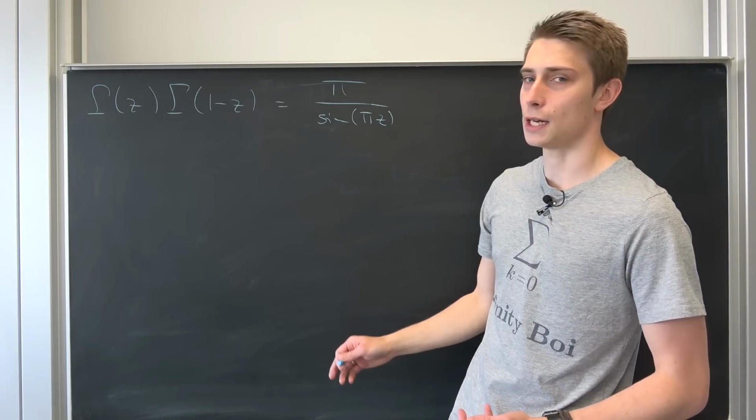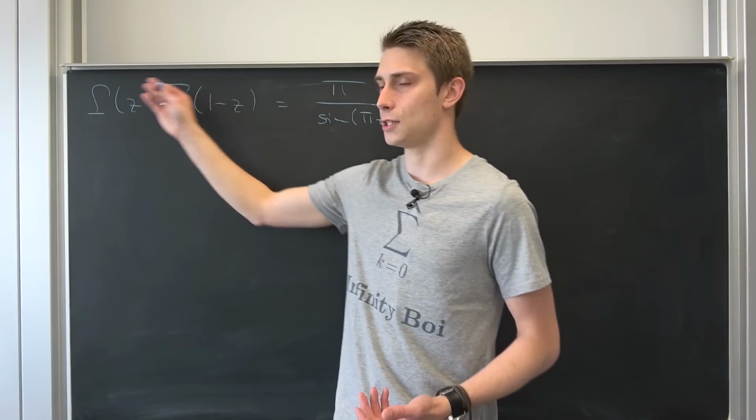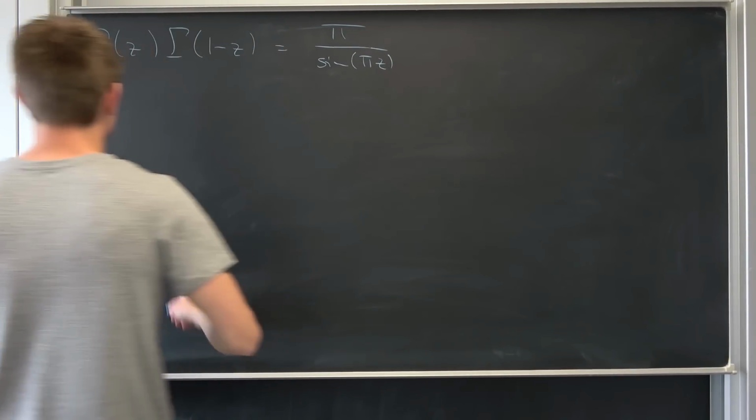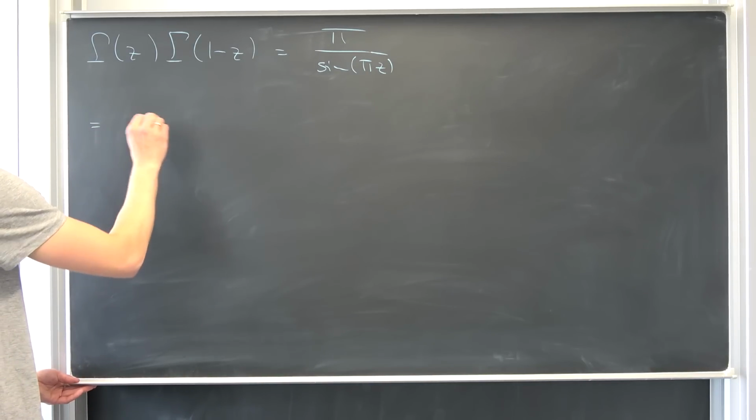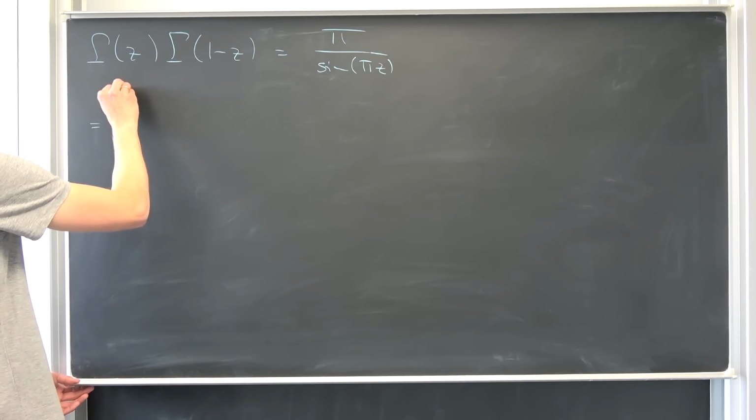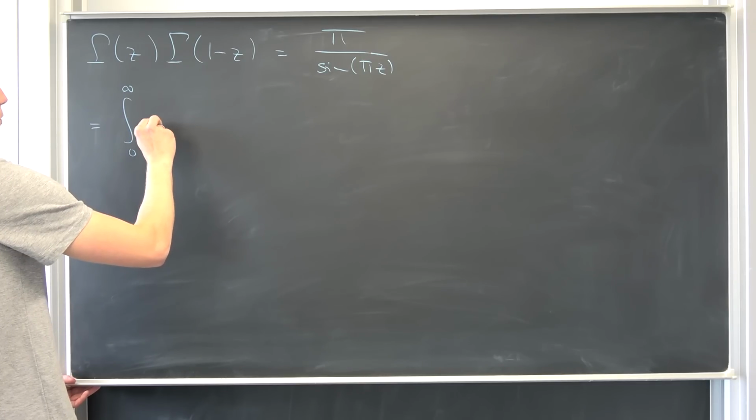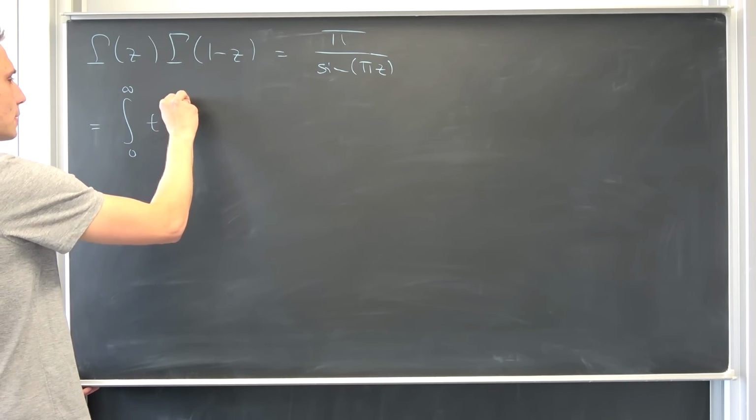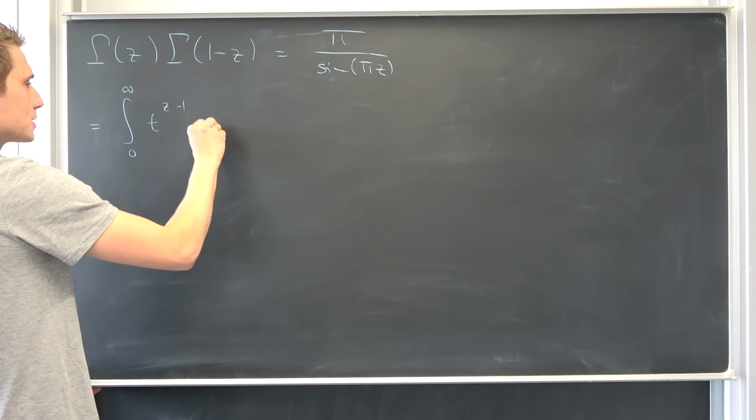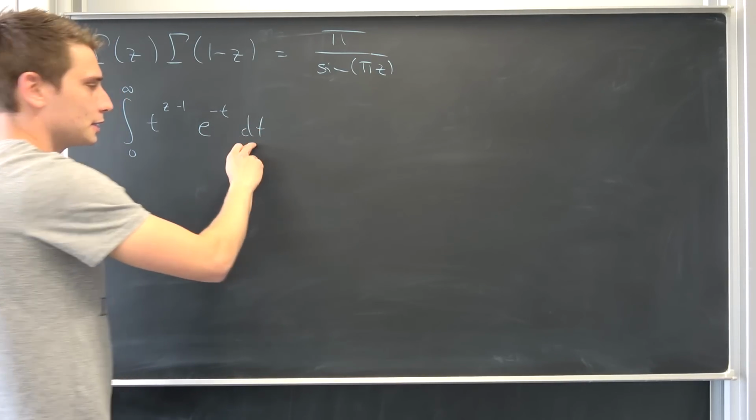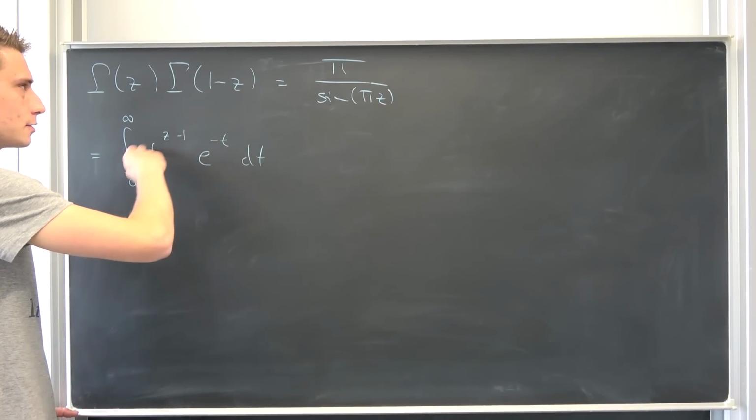For this, I would like to take a look at the integral definitions of the gamma function right here. So gamma function of z is nothing but the improper integral from 0 to infinity. I have derived this before. Then we are going to get t to the z minus 1 power times e to the negative t power, integrated with respect to t. This is the first one.